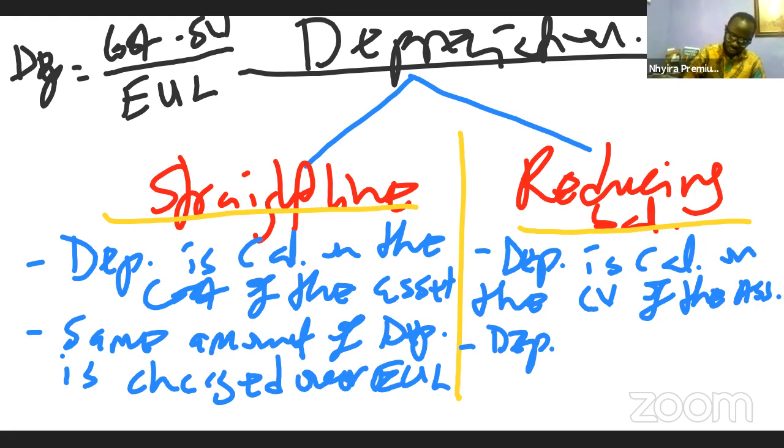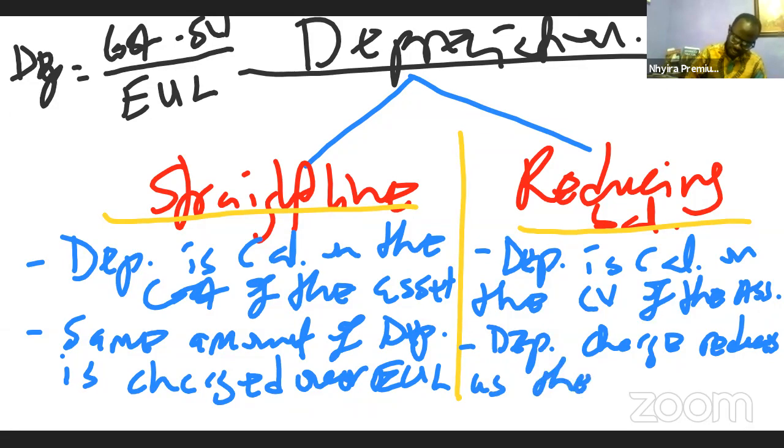Okay, depreciation charge reduces as the asset ages. In other words, the longer we use the asset, the less amount of depreciation is charged. It means higher depreciation is charged at the early stage of the asset and lower depreciation is charged as the asset ages. And this makes a lot of sense because when you buy a new asset, it is more productive.